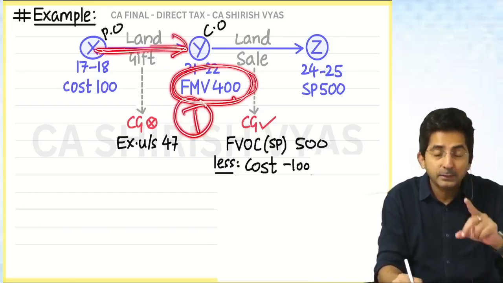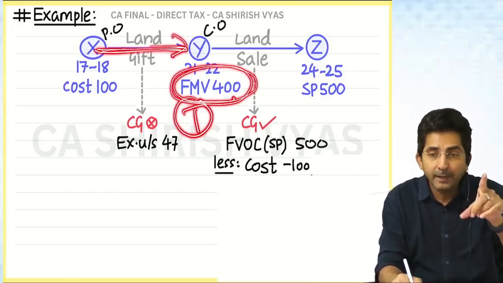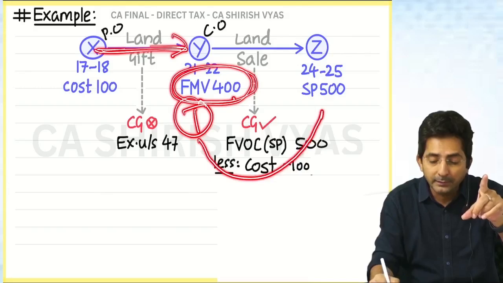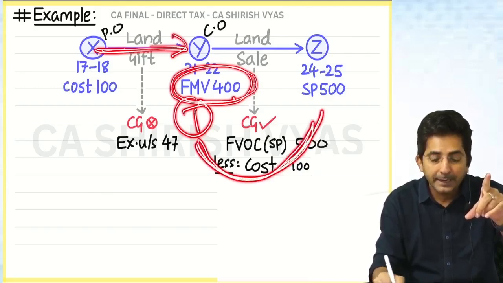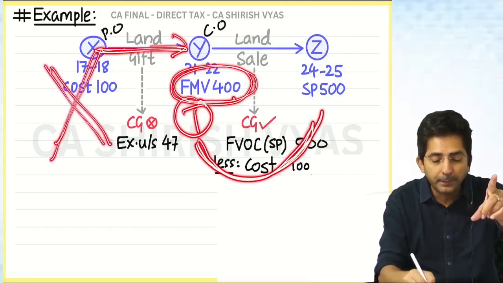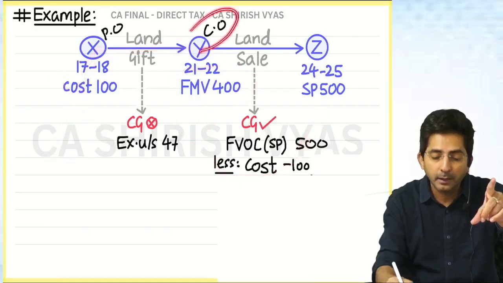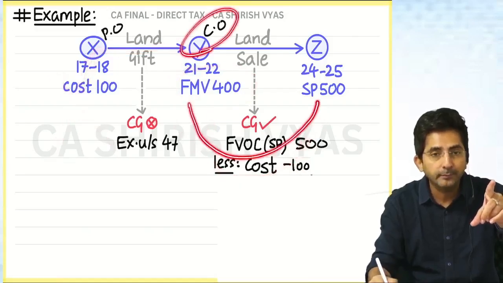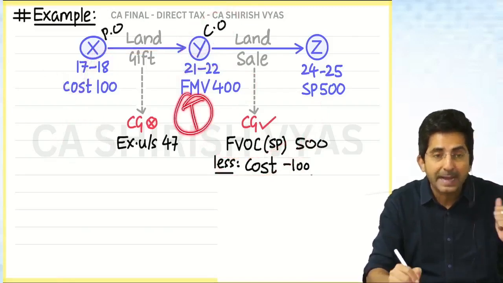And if Y has already paid tax under EFOS, then we will take only this difference in capital gains. Then don't take cost from the previous owner. Take it from the current owner only. Why? Because he has already paid the tax.